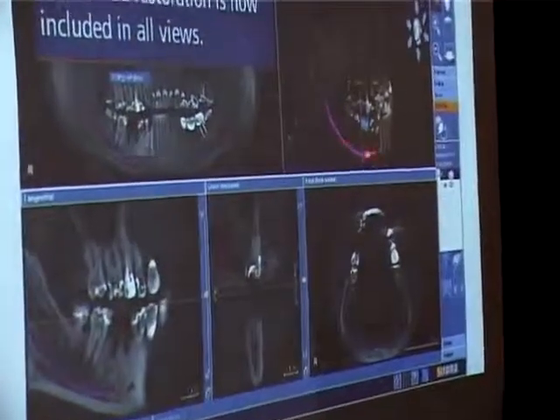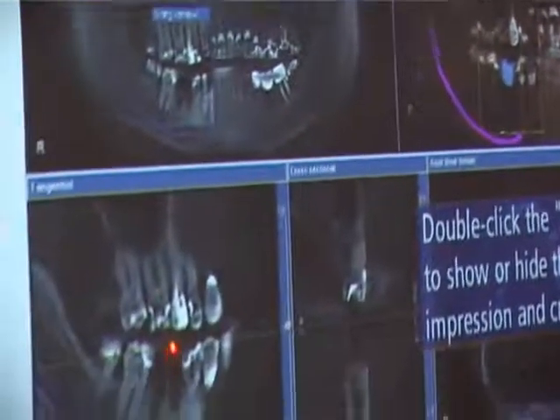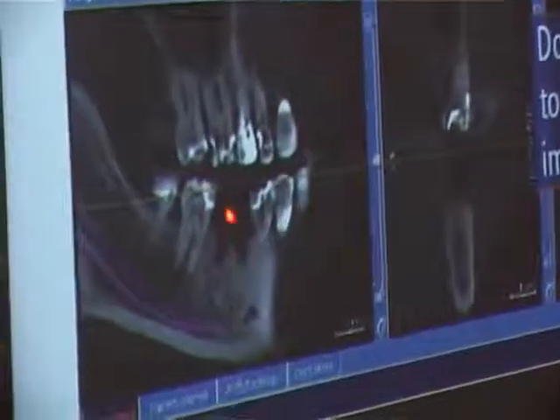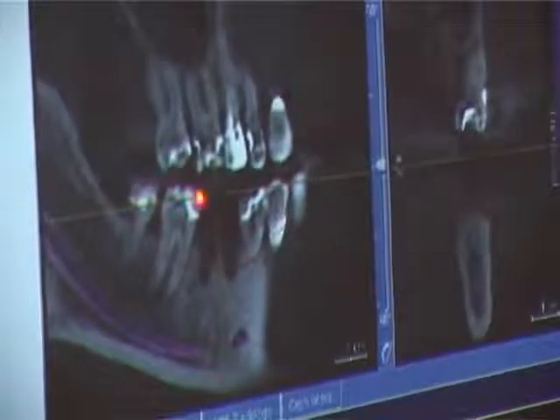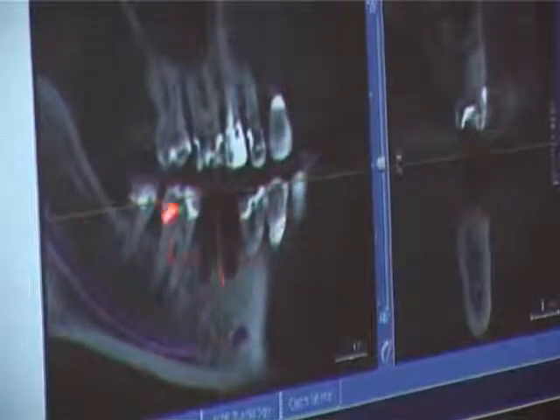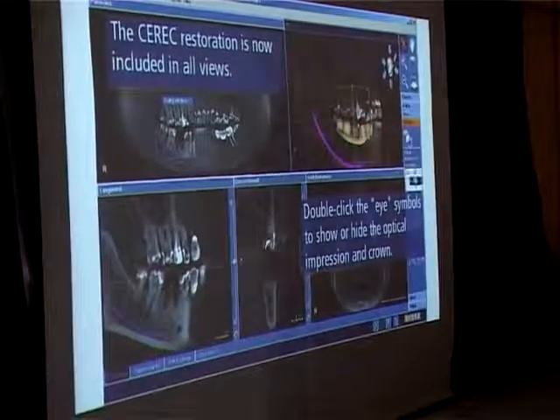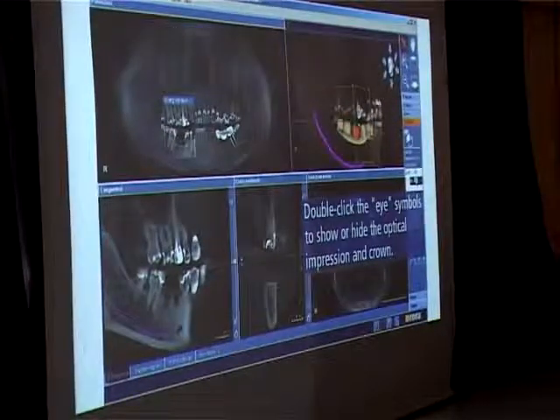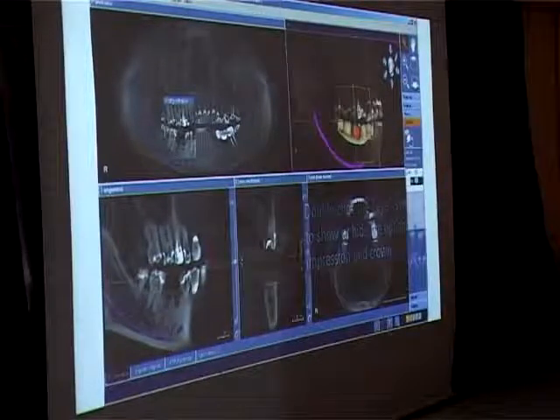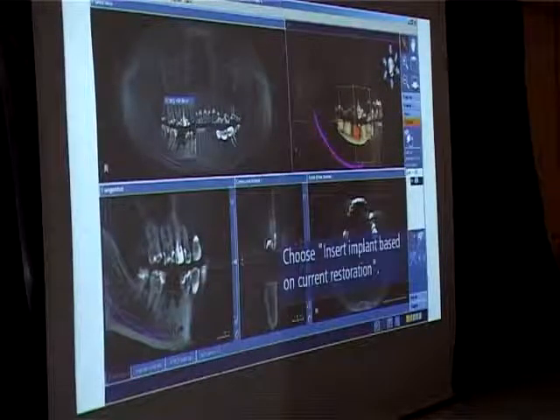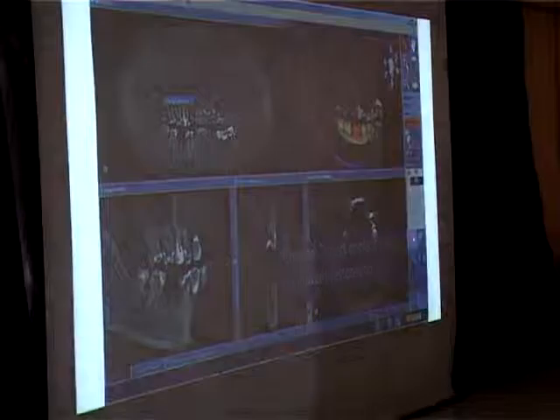The canal block is already marked. So what you do, you can place an implant now. You can see this outline. This is the outline of the crown, of the cap, which you see on the X-ray. So you know this is your end result. Now you can place your implant knowing that the function is completely restored. I know this is something new to you guys, but what does this mean? This means that you are doing your implant planning after knowing the end result.